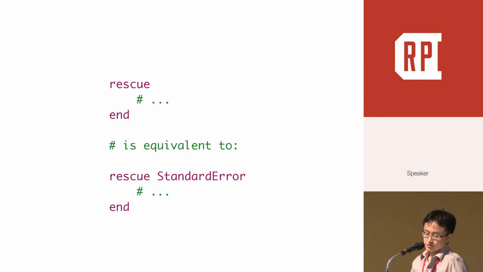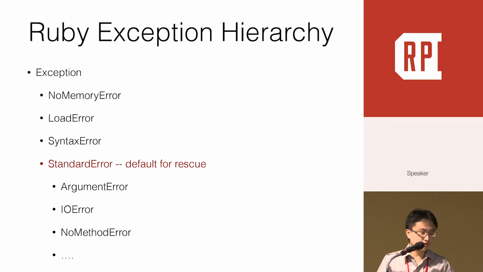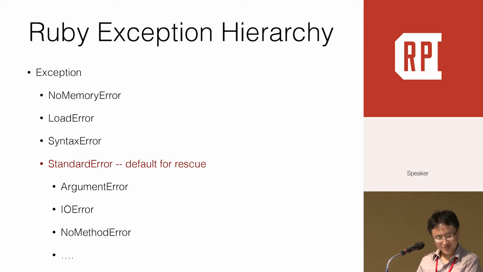If you omit the exception class, by default it will rescue StandardError. It doesn't include other exceptions like NoMemoryError, LoadError, SyntaxError. Here is the Ruby exception hierarchy. Why not capture the base class by default?